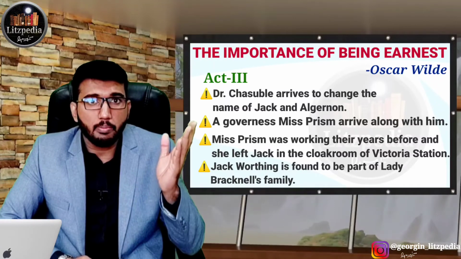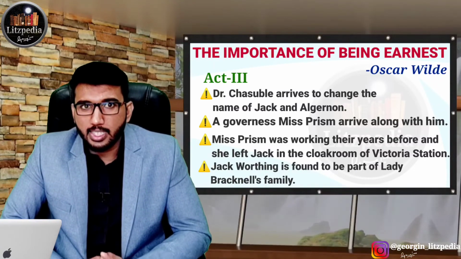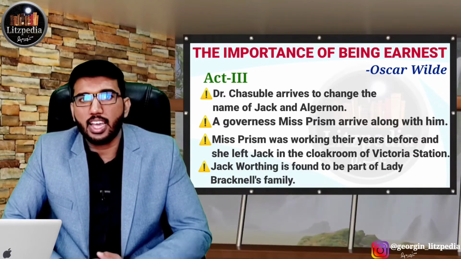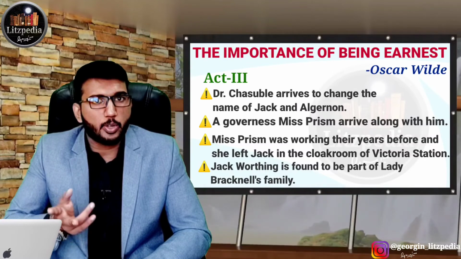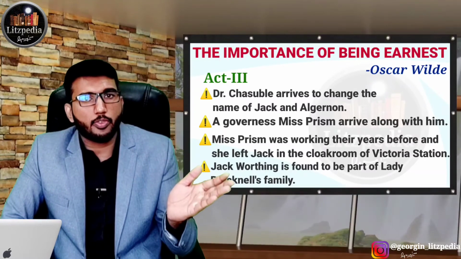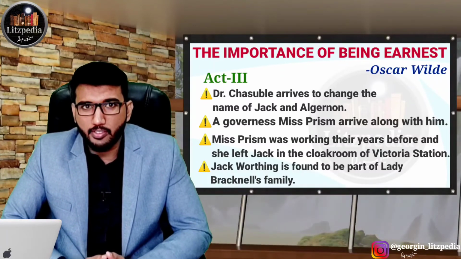It's actually a family member of Lady Bracknell and those people. So that way, it is proved that Jack Worthing is not an orphan anymore, and everyone will agree with the marriage. Between Algernon and Cecily marriage also happens, and between Gwendolen Fairfax and Jack Worthing the marriage happens. That way the play will end in a very happy manner.